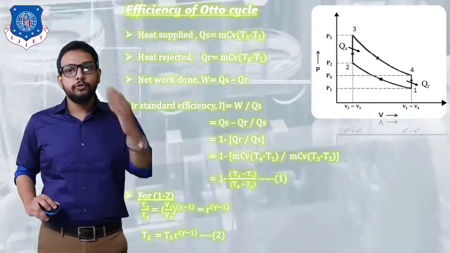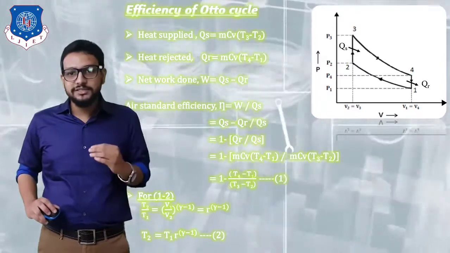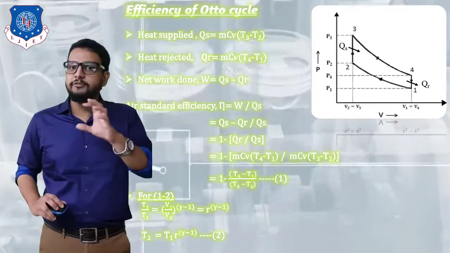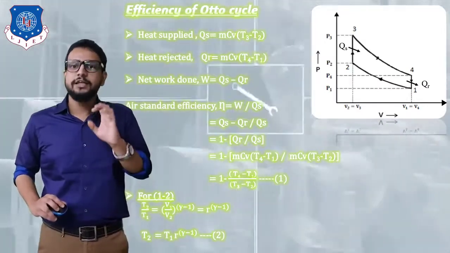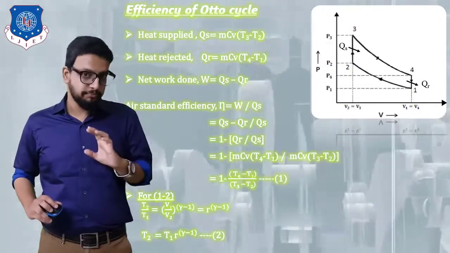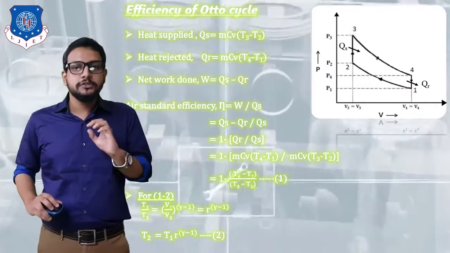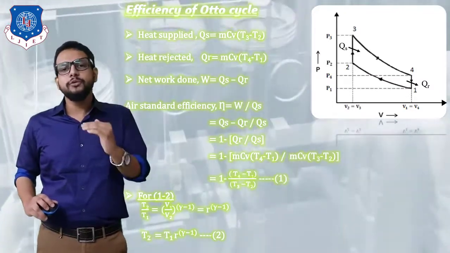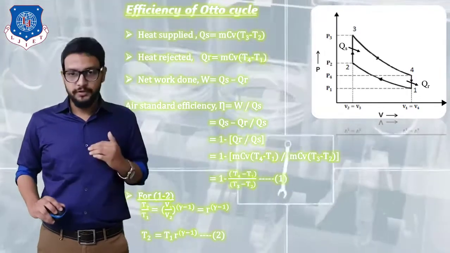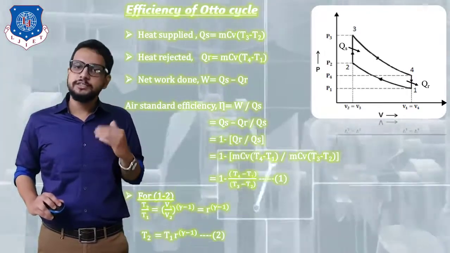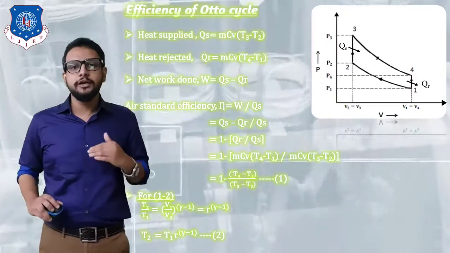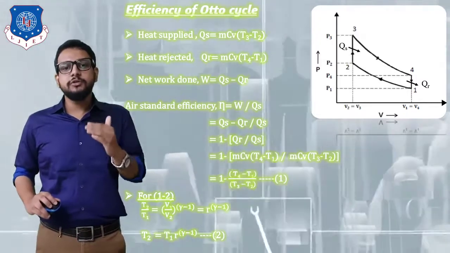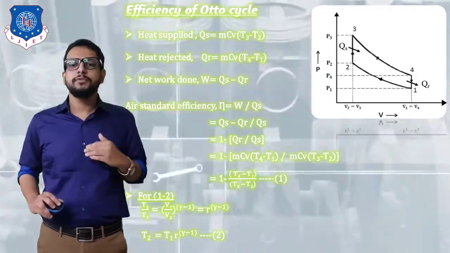So for doing that we are going to consider our first process, that is from state 1 to state 2. You have to see the diagram very carefully. I am going to apply a TV relation for an adiabatic process. So what is a TV relation? We would say T2 by T1 is equal to (V1 by V2) raised to gamma minus 1. Now we know that our compression ratio r is equal to V1 by V2, so directly I have written r raised to gamma minus 1. So this equation can be written as T2 is equal to T1 r raised to gamma minus 1.